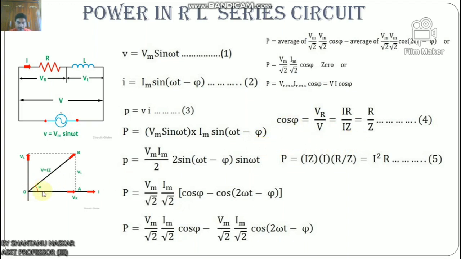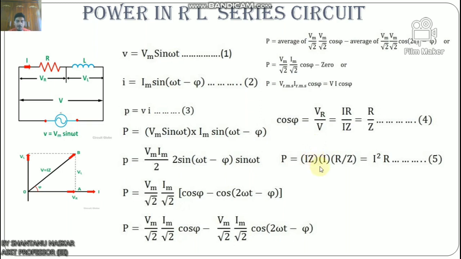Look here, this angle theta: what will be the value of cos theta? Vr by V. So Vr by V equals Ir by Iz equals R by Z. This is equation number 4. So the power factor is defined as the ratio of resistance to the impedance of the AC circuit. From here we can conclude the definition of power factor.